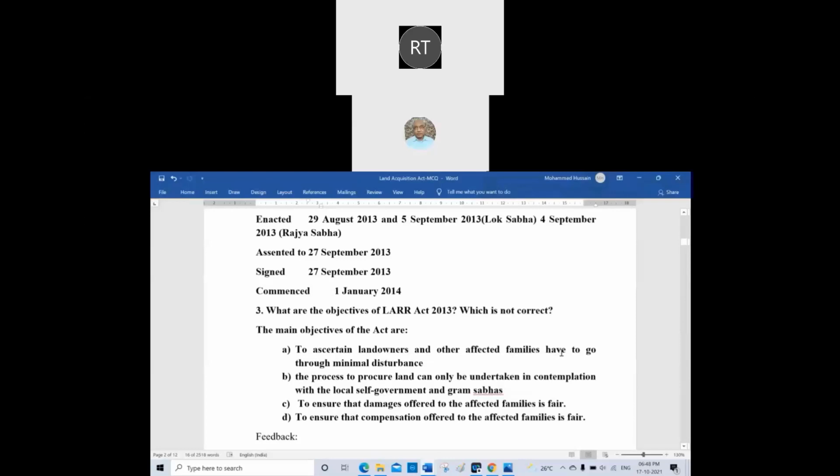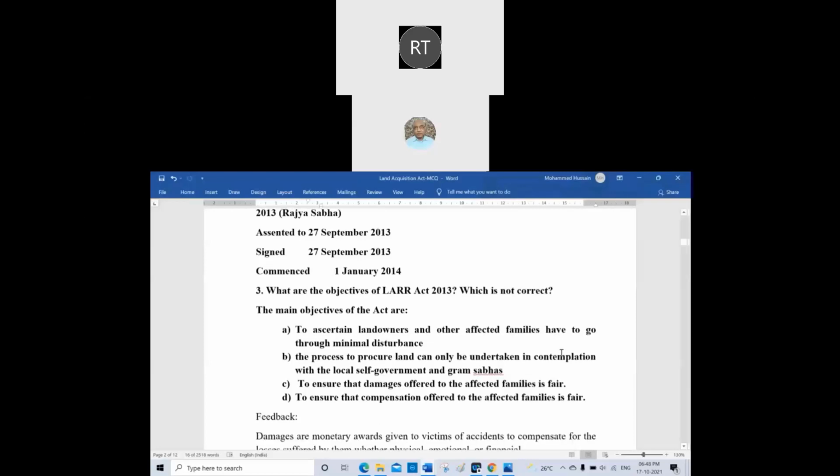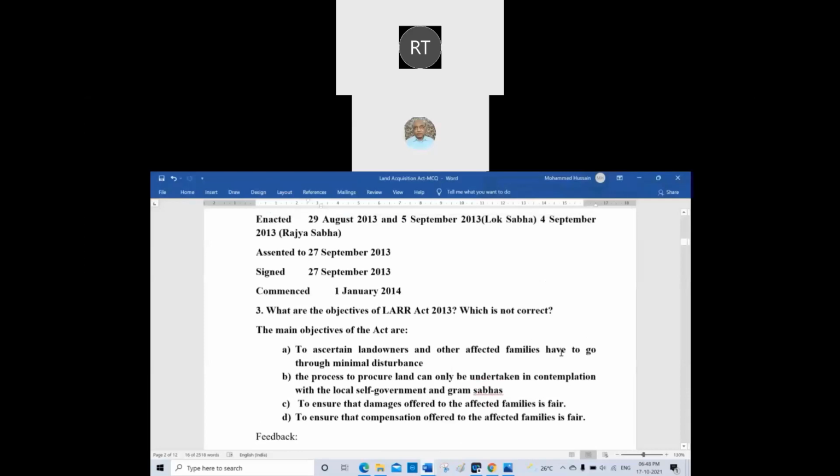Actually, LARR is not the right way of saying it. The main objects of the Act, you have to say which one is not correct. A, to ensure that landowners and other affected families go through minimal disturbance. B, the process to procure land can only be undertaken in consultation with the local self-government and Gram Sabhas.